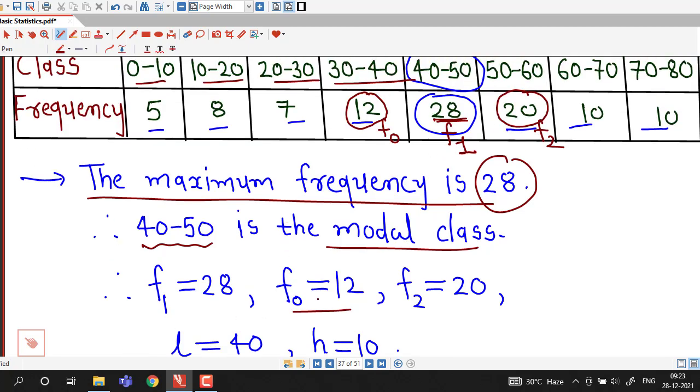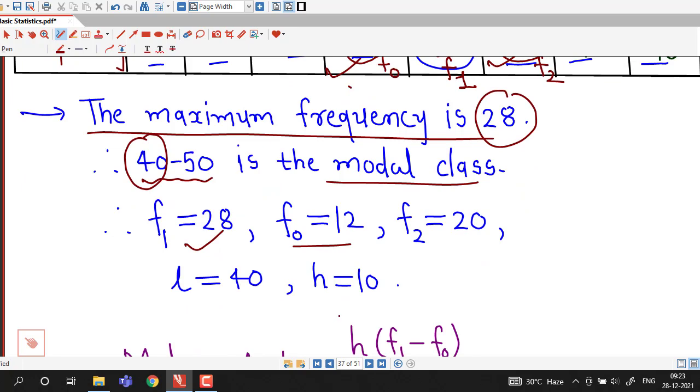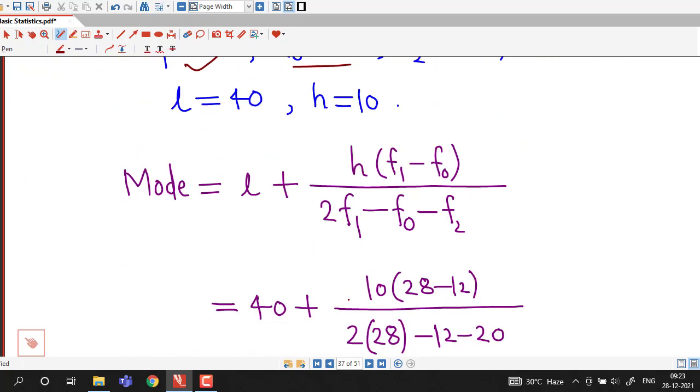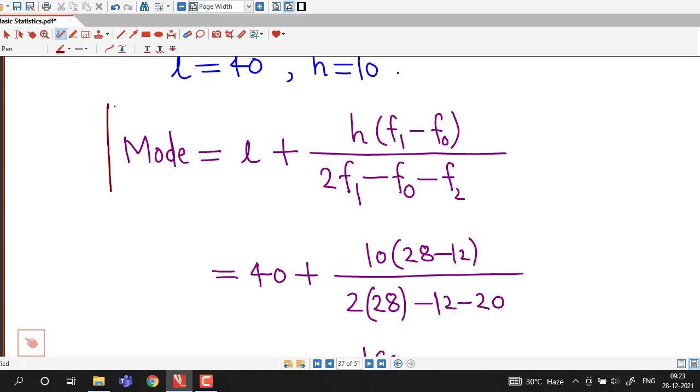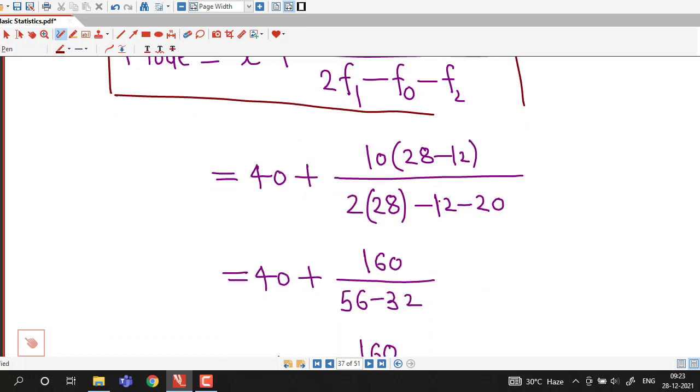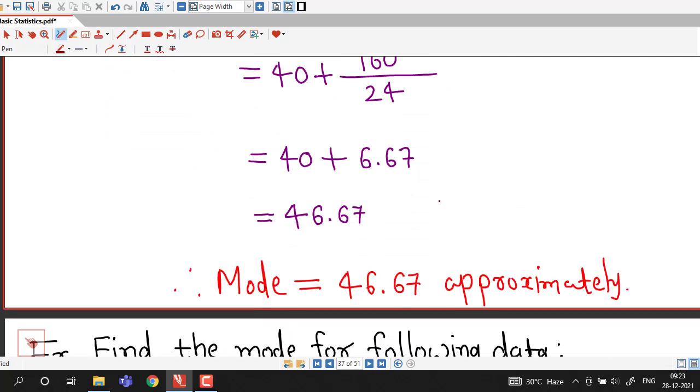This f1 is 28, f0 is 12, f2 is 20, L means lower limit of modal class, h means class size, and we substitute all these quantities in the formula for mode, and after doing calculations we obtain that the value of mode is 46.67 approximately.